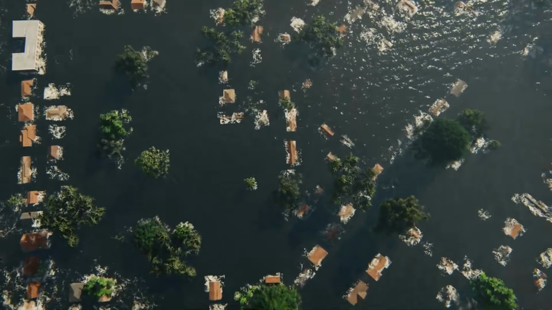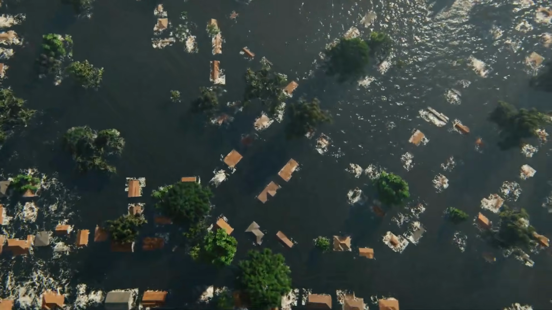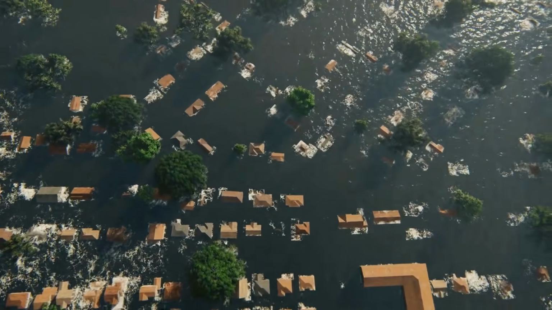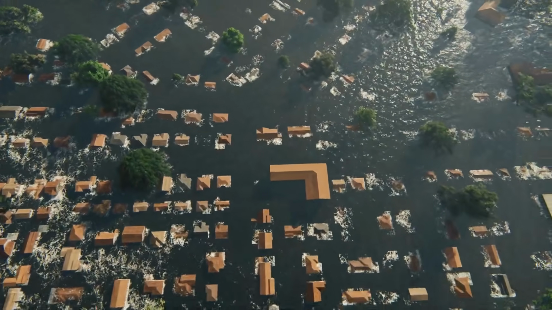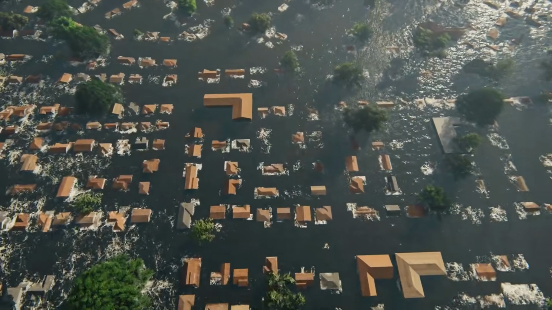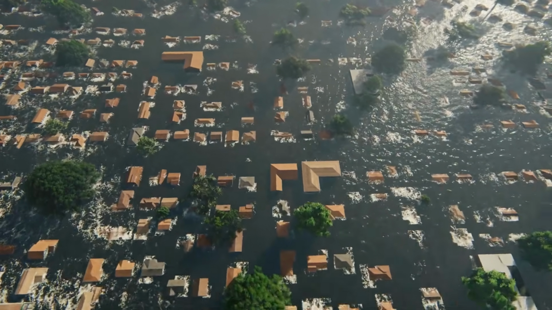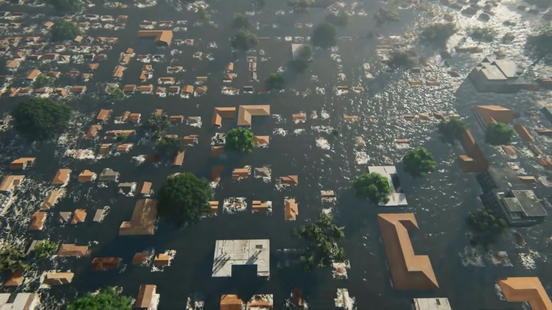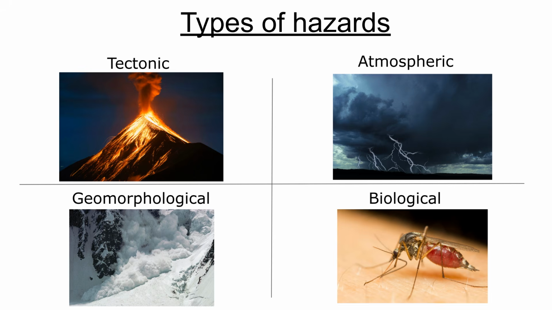If the hazard does unfortunately harm people or destroy built infrastructure, we could then class these hazards as natural disasters. These are the ones we usually hear and read about on the news, as they can be catastrophic. We will see death, injury, and destruction with a natural disaster. There are four main types of hazards: tectonic, atmospheric, geomorphological, and biological. We can then classify any hazard into a primary hazard or a secondary hazard. We'll look into that in a moment.